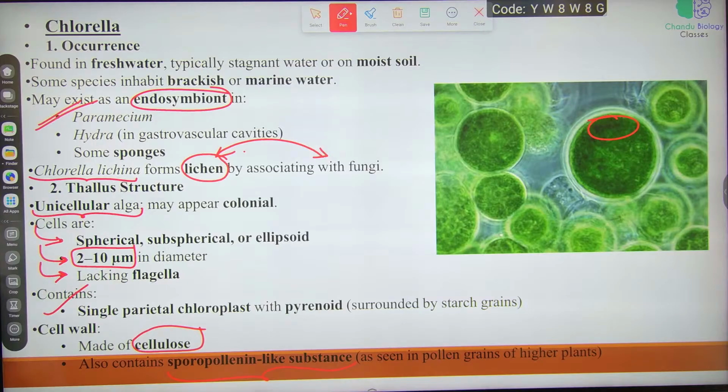Oospore will undergo meiosis. This type of meiosis is known as what? Zygotic meiosis. What is the division here? Meiotic division, which is addressed as zygotic meiosis. They form 4 nuclei, 3 degenerate and 1 will survive. The surviving nucleus will undergo mitosis. Zygotic meiosis means all daughter cells will be haploid again. Of the haploid daughter cells only 1 will survive, and that 1 will develop into a new cenobium. Clear, right?